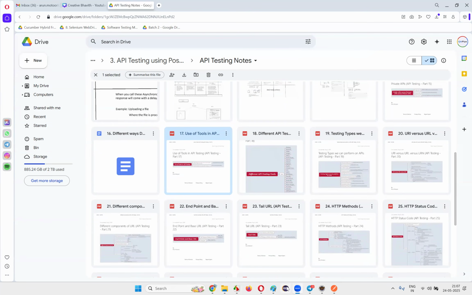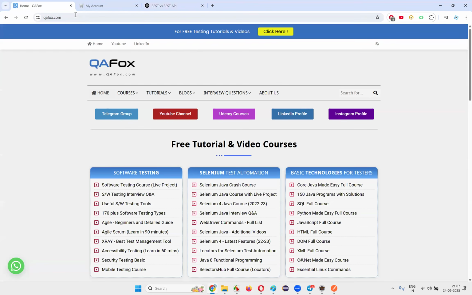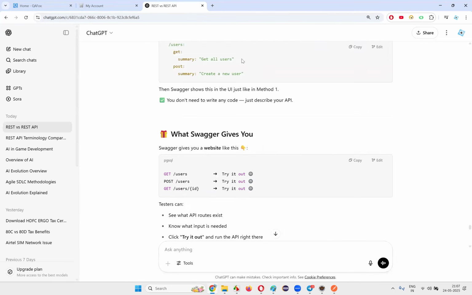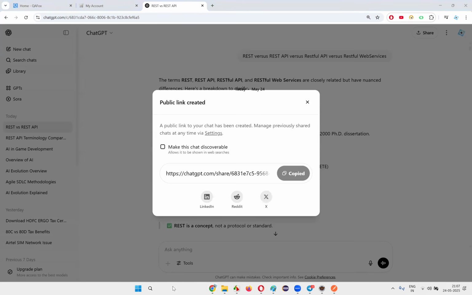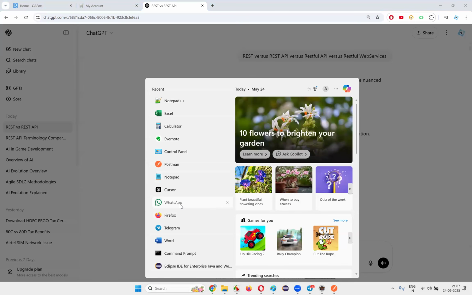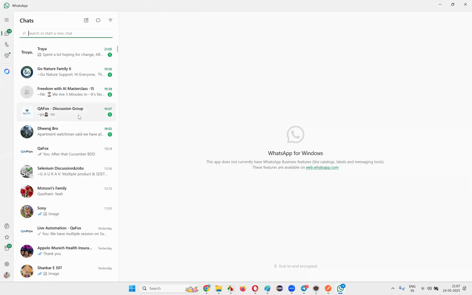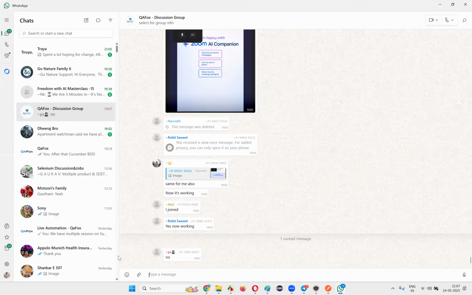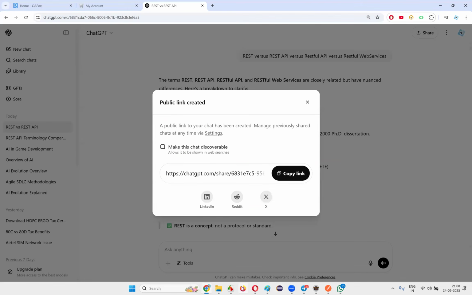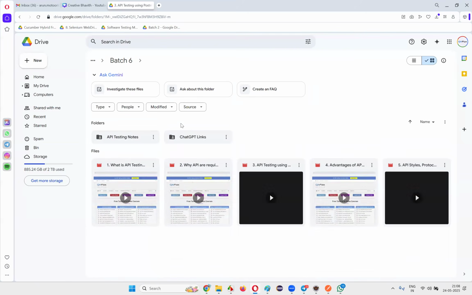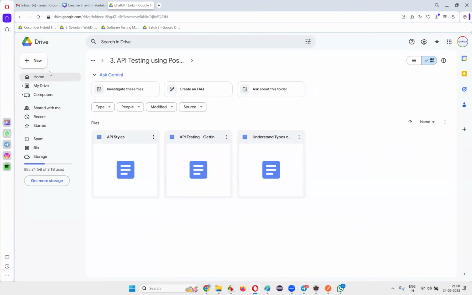Is everyone clear with today's concepts? Guys, is everyone clear with today's concepts? I'll share with you whatever prompts I have done in ChatGPT. I'll share this in the WhatsApp group, today's API testing prompts. And I'll also share in the Google documentation the ChatGPT links.